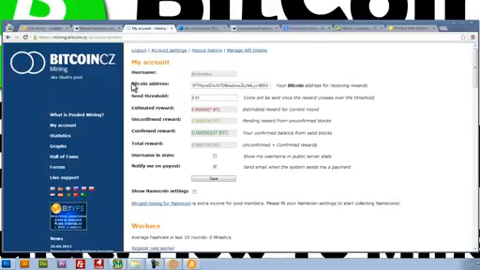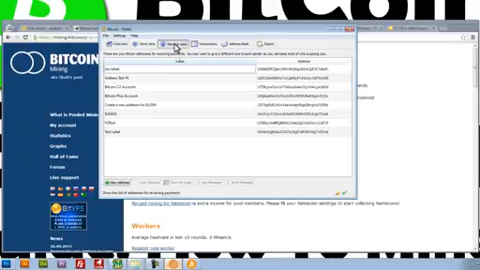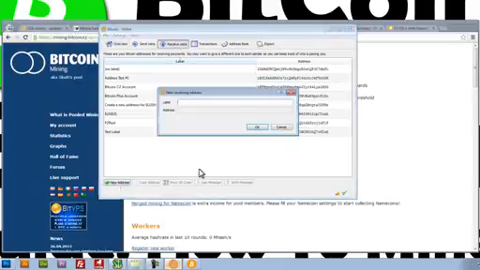Now you can see here, Bitcoin address. That is something that we're going to get from our wallet. So let's go back to our Bitcoin wallet, click on Receive Coins, click on New Address, and give that new address a label. I'll give that, let's see, Slush Pool for Beginners address.